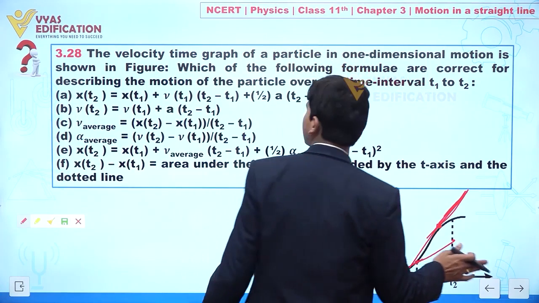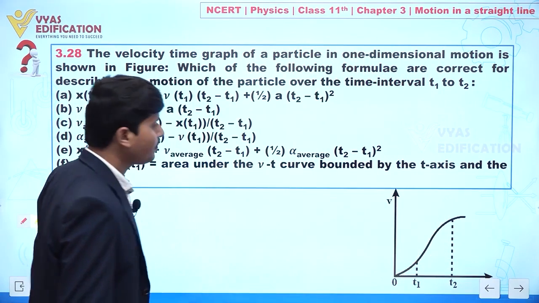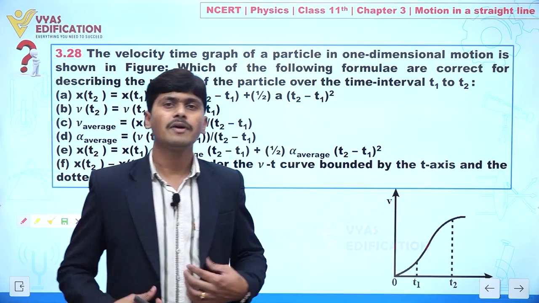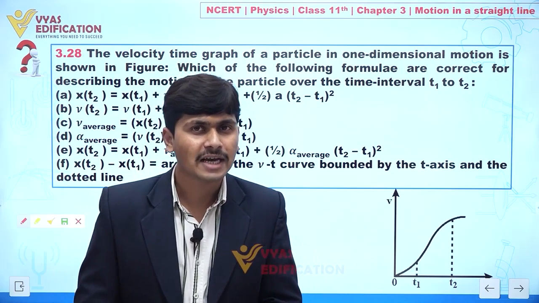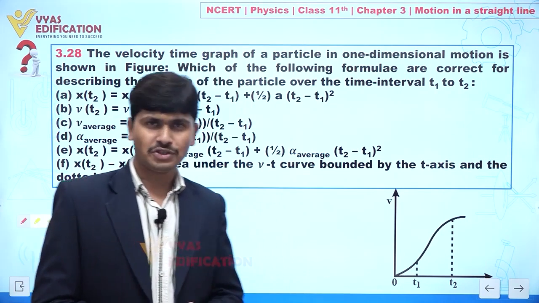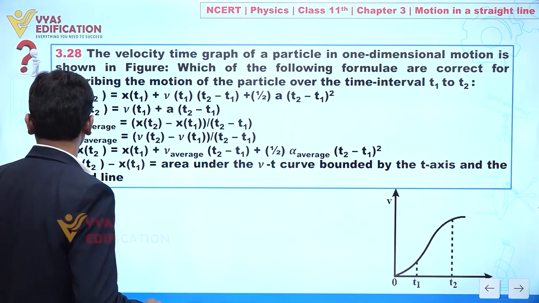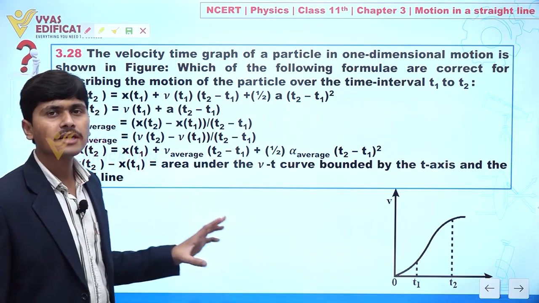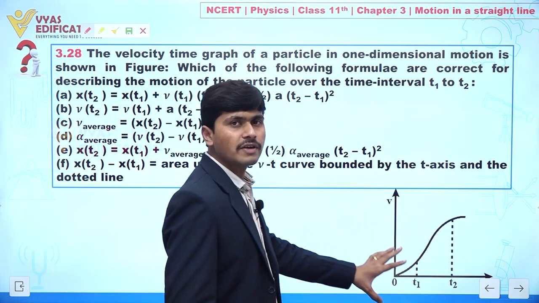It means we are having non-uniform acceleration. So definitely whenever we have non-uniform acceleration, we cannot apply equations of motion. So now here we have to find which formula is correct or not according to the given situation.